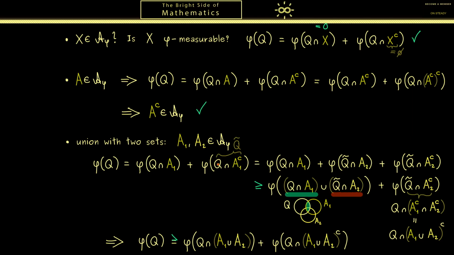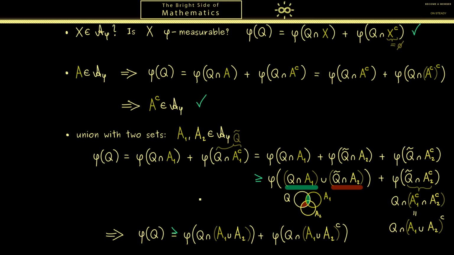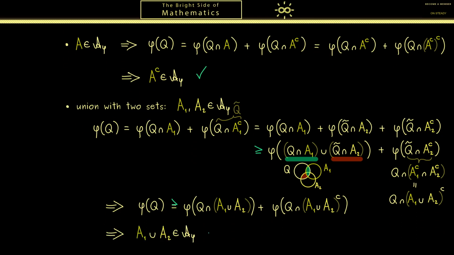First we have Q, then A1 complement, and then A2. And then it's not hard to see that this is exactly this small part here. Okay, and then you see, this Venn diagram explains exactly this intersection here. Hence, the proof of the union with two sets is indeed finished. The union of A1 with A2 is also in A phi.